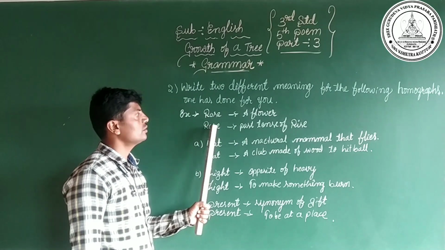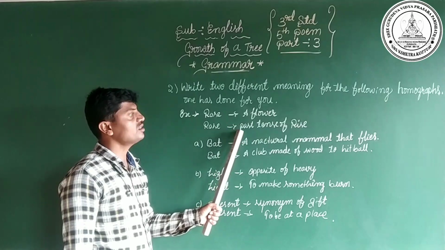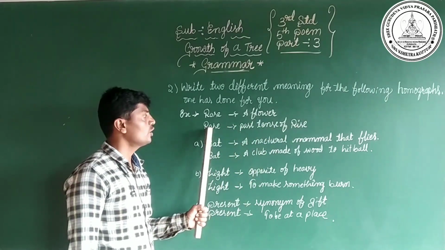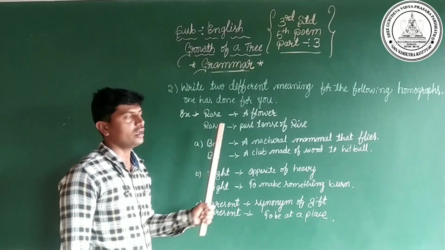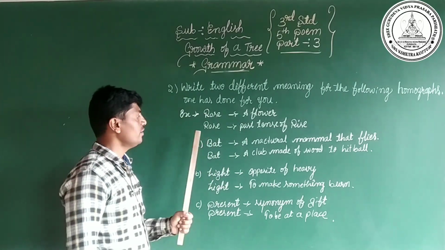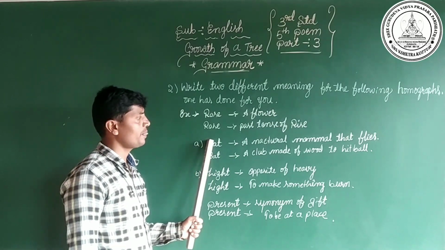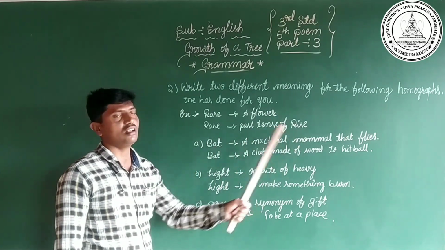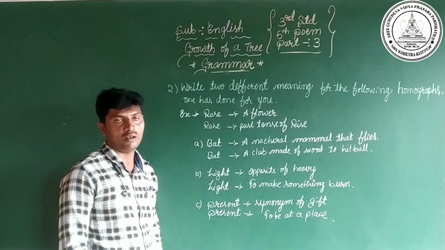Rose, rose. A flower also we call rose, and the past tense of rise also we call rose. Like this, words with the same spelling and different meanings we call homographs. Here, the first one they have given is bat and bat. Bat. A natural mammal that flies also we call bat, and a club made of wood to hit the ball.